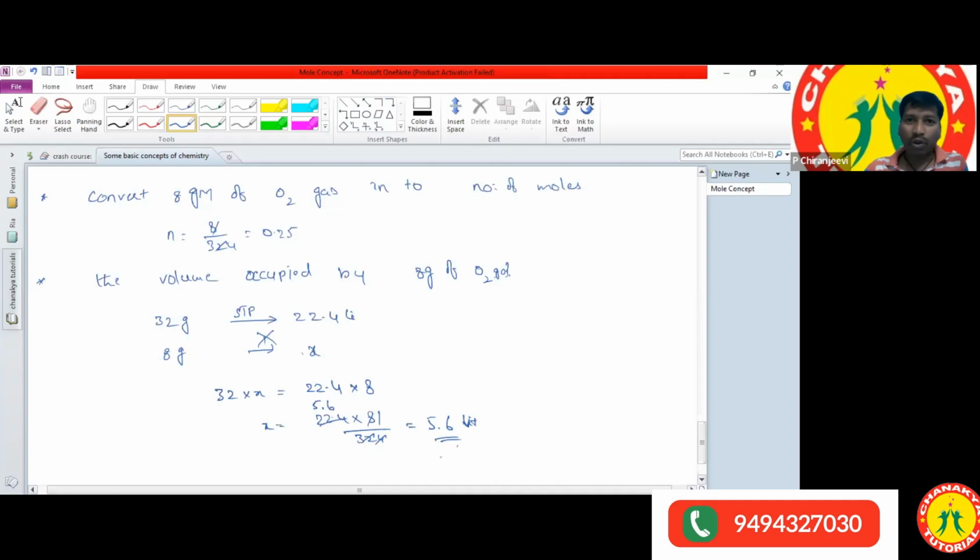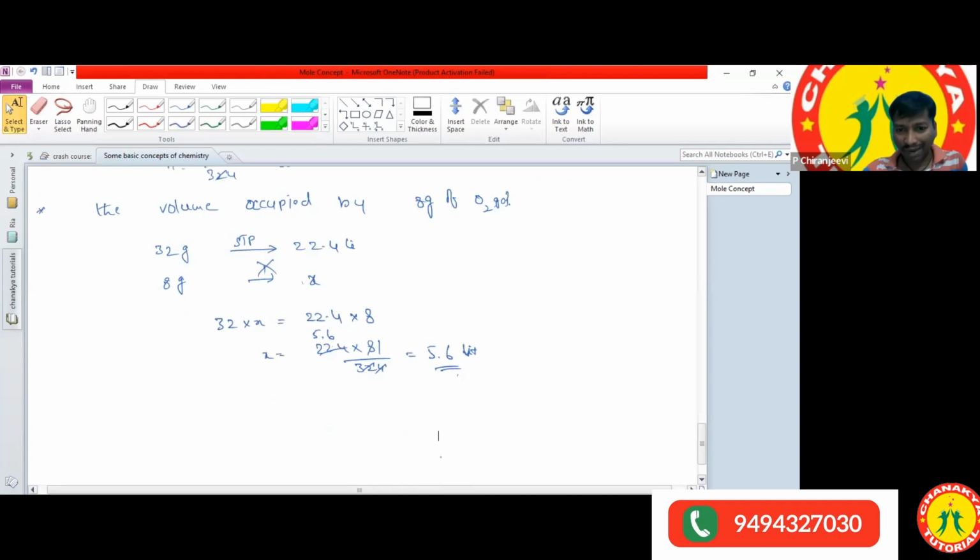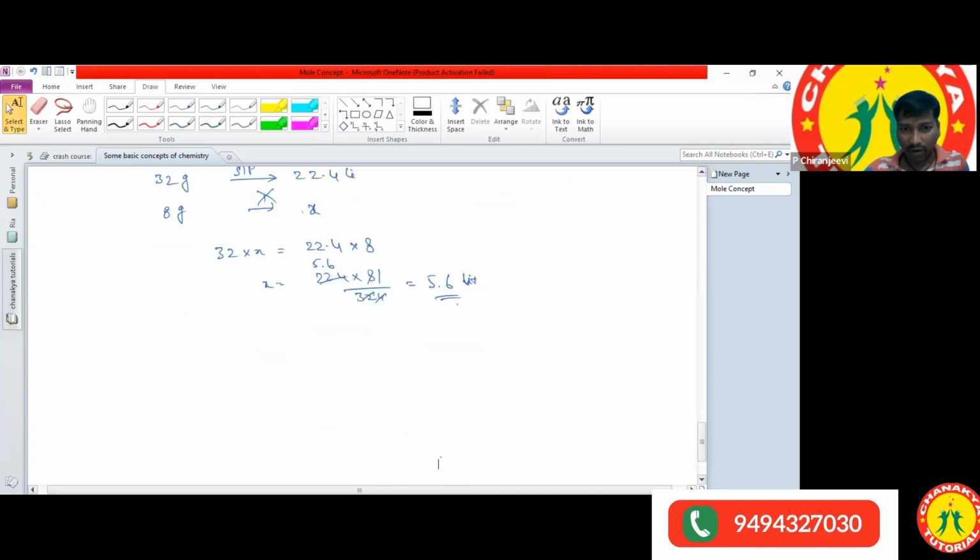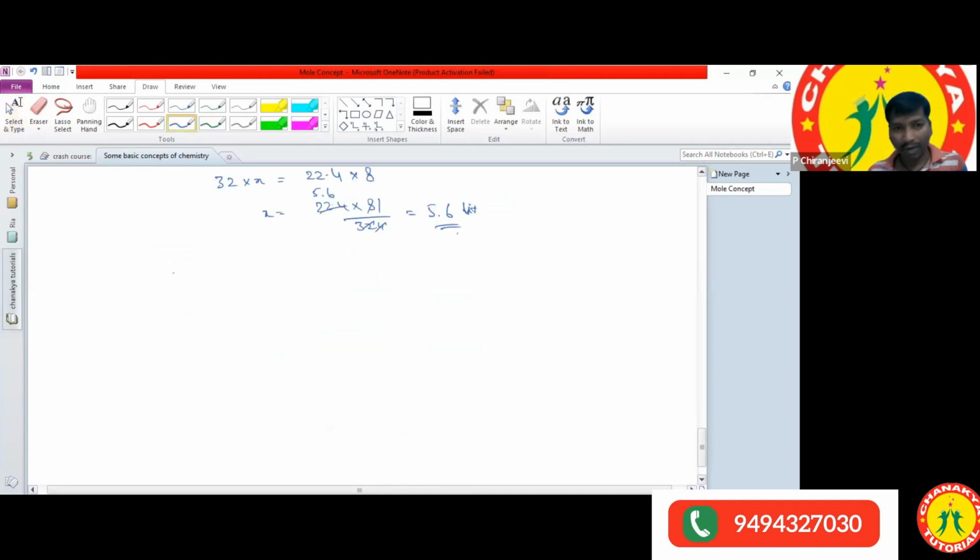Clear? If you see the 2019 paper, 2020, and recently the 2023 paper also, they asked some questions like how many atoms are there. They had given some molecules and some masses, and asked which molecule contains the highest number of atoms. That kind of question, I'll ask one question here. Now let's see who's going to give the answer.